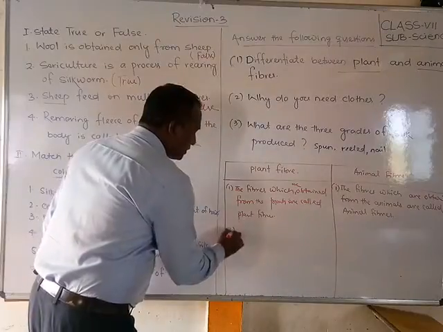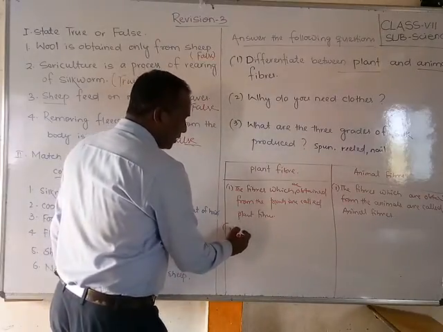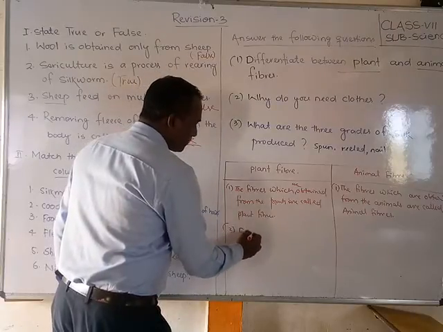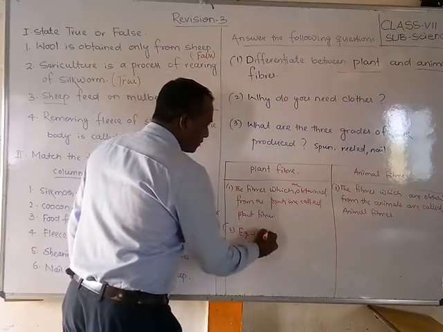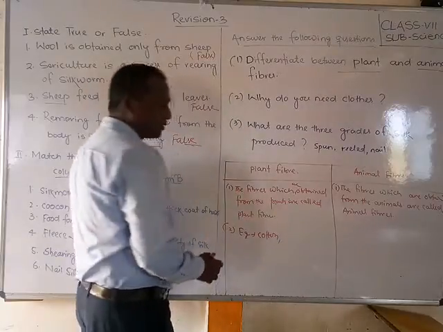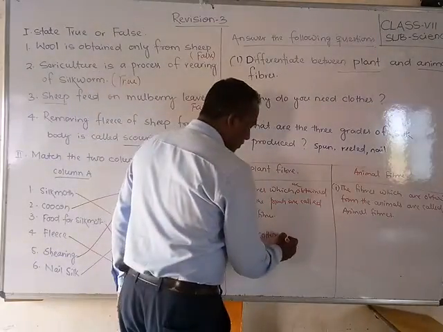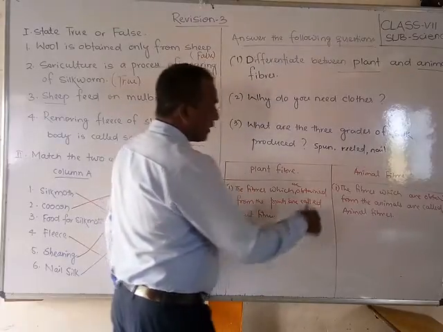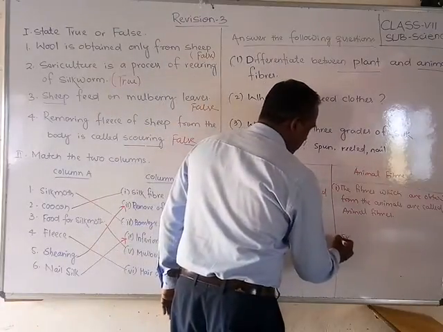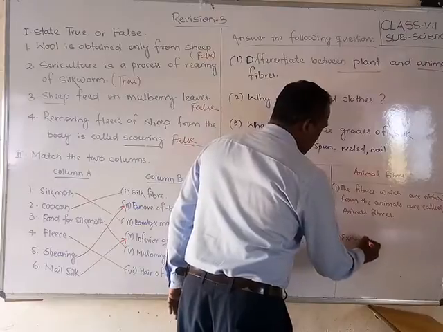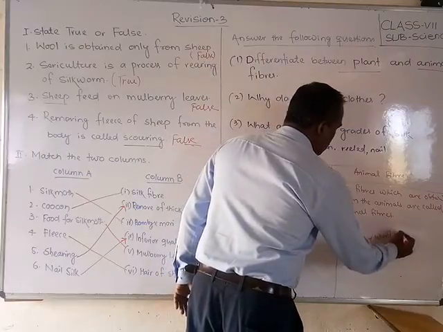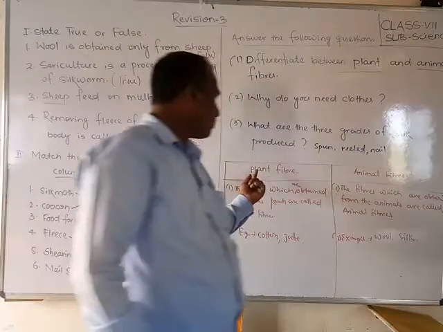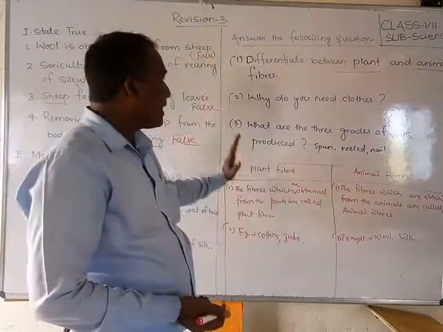Second point, suppose you are writing here, what should you write? It is a natural fiber. It is also a natural fiber. And the example you can write: plant fiber, cotton. Next, jute. Same for animal fiber, we write two examples here: wool, silk. So this is the difference between plant fiber and animal fiber, and like that you have to write.